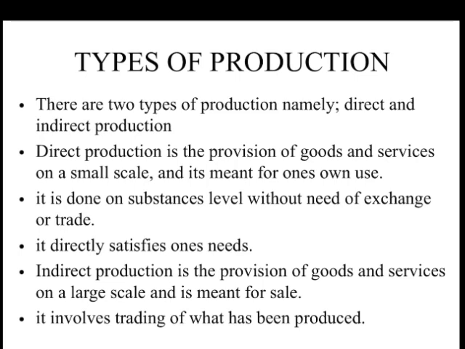So now we look at the two different types of production. There are two different types of production, namely direct and indirect production. So what is direct production? Direct production is the provision of goods and services on a small scale, and it's meant for one's own use. An example I can give here is of a subsistence farmer.